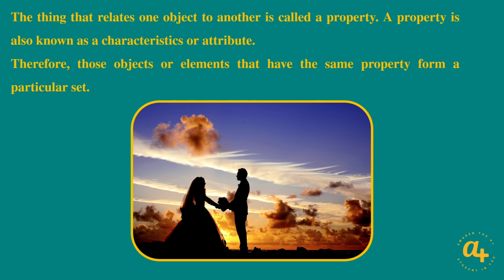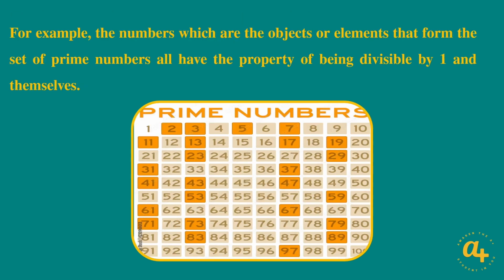In the same way, the objects of a set also have particular properties that relate them to each other. And once these objects are related to each other, they end up forming a what? They end up forming a set because they have the same characteristics, they have the same attributes, they have the same properties. So let's look at an example here. The numbers, which are the objects or elements that form the set of prime numbers, all have the property of being divisible by 1 and themselves. Okay?